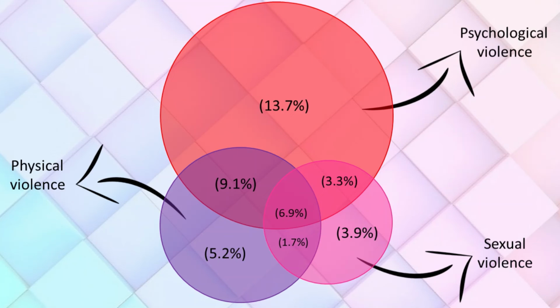9.1% of the world have faced both physical and psychological violence. 3.3% have faced both sexual and psychological violence, and 1.7% have faced both sexual and physical violence. And finally, about 6.9% of the world have faced all three kinds of violence.